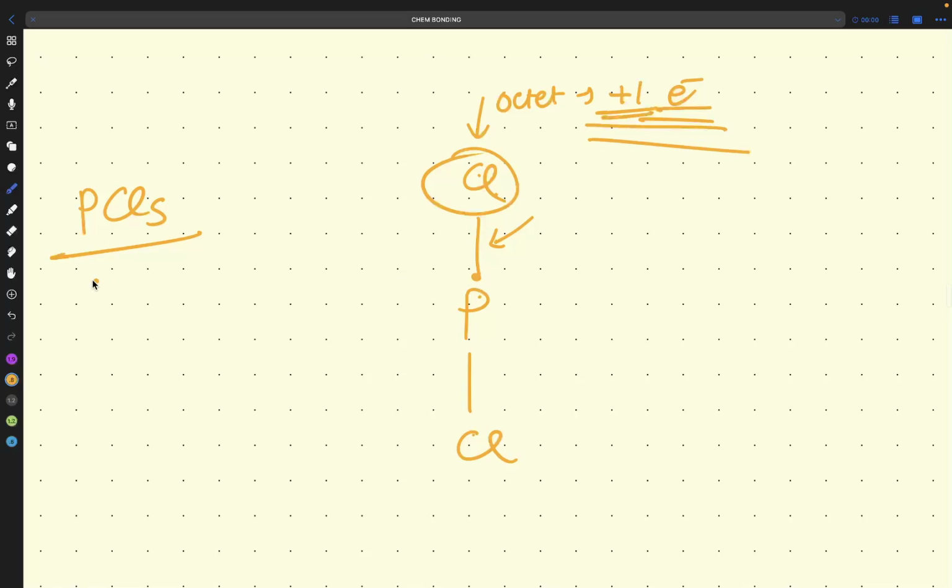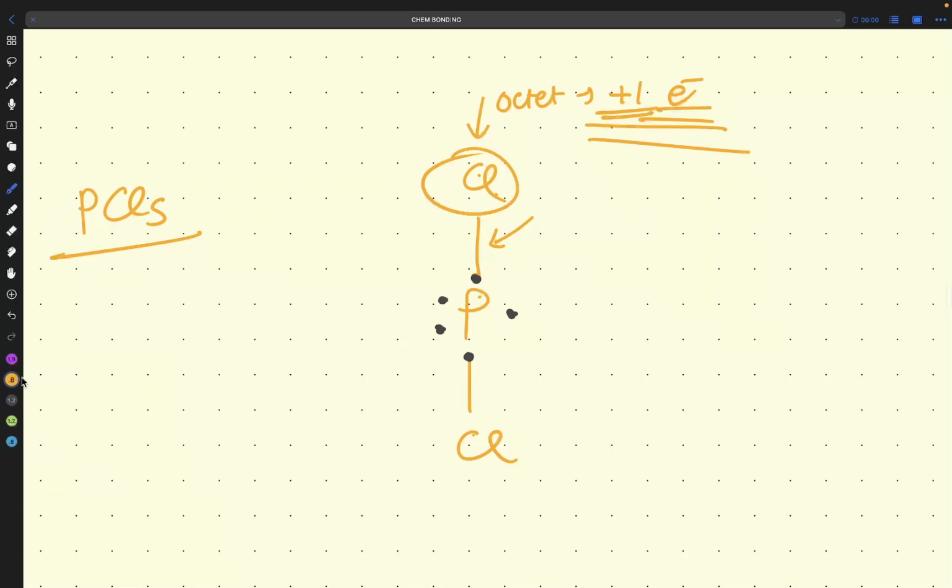Here we draw one. Whenever you are writing the compound, you have to mention the valence electrons first of all. 1, 2, 3, 4. Here we don't have space, so I will write here 1. 1, 2, 3, 4, 5.